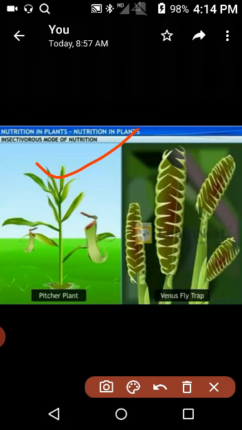It means insectivorous plants synthesize their own food by photosynthesis. Plants such as pitcher plant, Nepenthes, sundew and bladderworts derive their nutrition partly from the soil and the atmosphere and partly from small insects. These plants are called insectivorous plants.